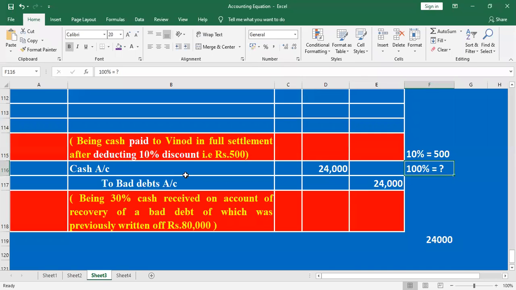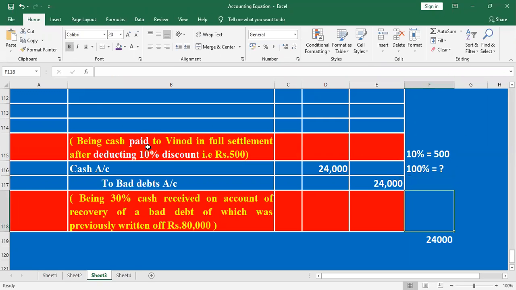But we don't know the total value, right? How much amount will be payable to Vinod? We don't know. How do we find out the amount payable to Vinod? Here they have given the clue: the discount is 10%, which is 500. How do we find out the overall total value?